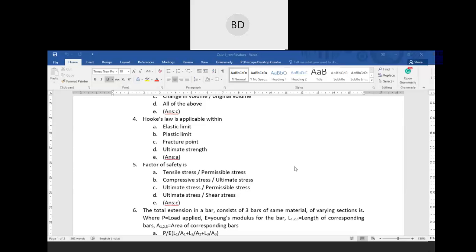Now, what is the answer for this? Factor of safety is ultimate stress divided by permissible stress. In India, they keep the ultimate stress very high compared to the permissible stress. But in developed countries, they keep them the same: permissible stress is equal to ultimate stress, which means the factor of safety is one. But in India or third world countries, they keep the ultimate stress high, so you get an improper fraction and a factor of safety value more than one. Is this clear to you?